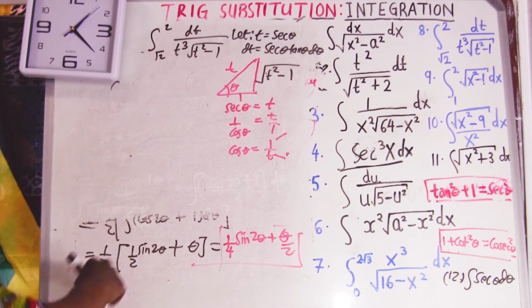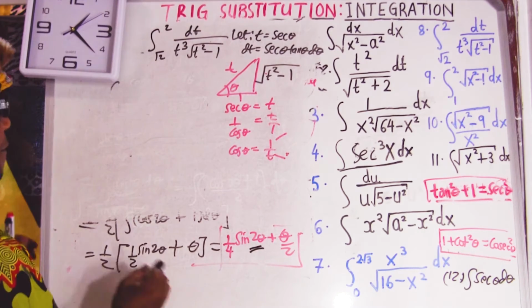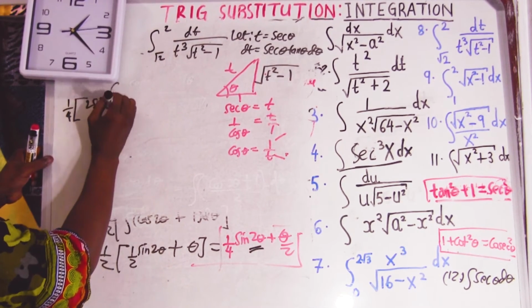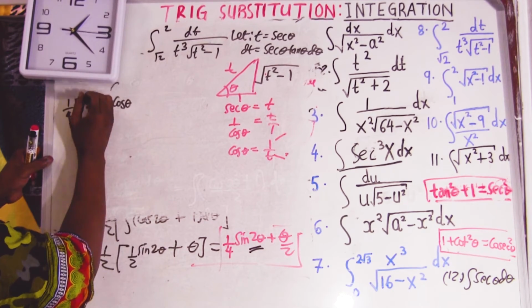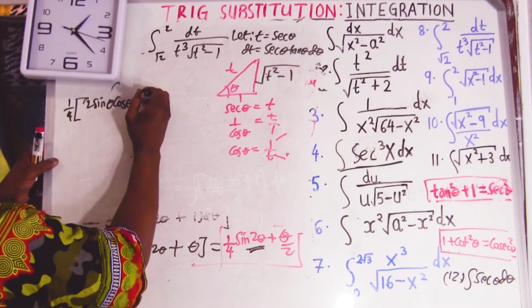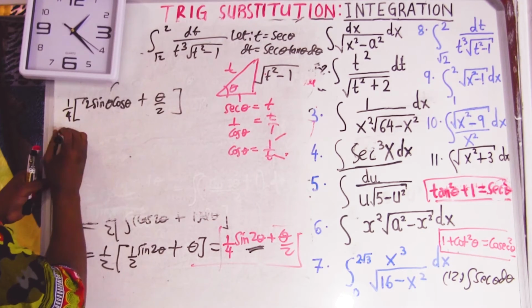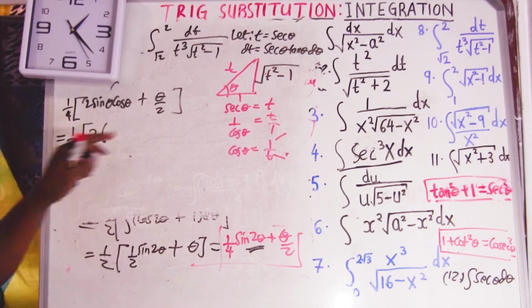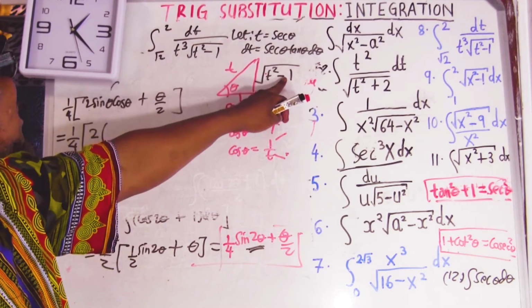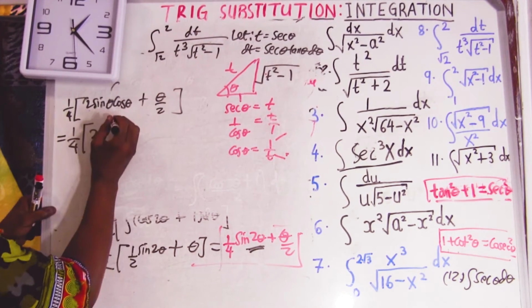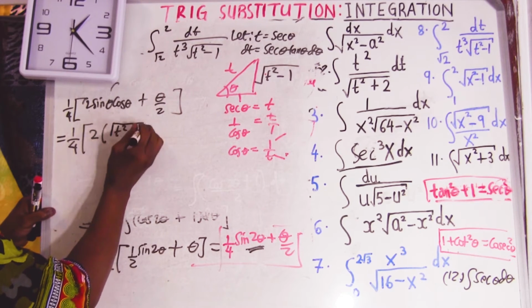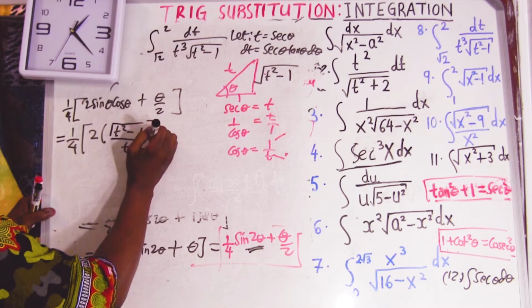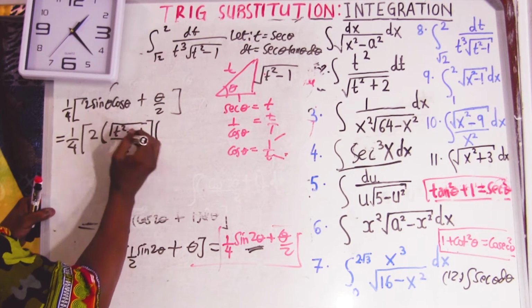What is sine of double angle? Sine of double angle we know. So I want to say 1/4 times 2 sine theta cos theta, this is double angle of sine, plus theta/2. So 1/4 times 2. What is sine theta? Sine theta, because this theta, equal to opposite over hypotenuse. Opposite equal to the square root of t squared minus 1, hypotenuse equal to t. What is our cos?